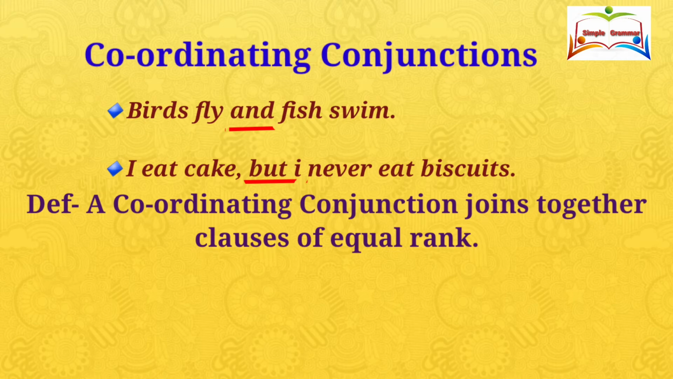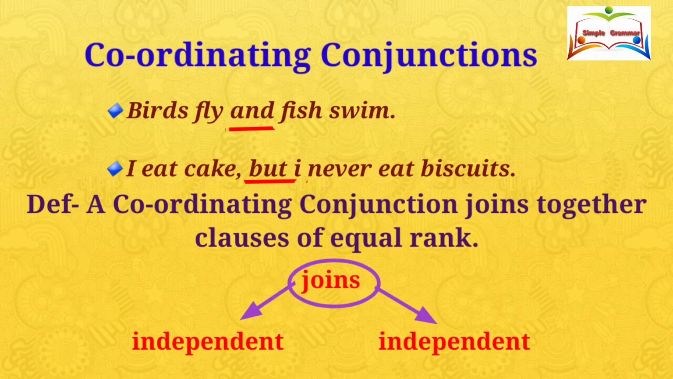Independent statement or independent clause means it can form a complete sentence standing alone, having a subject and predicate. Hence, the conjunction joining together two independent statements of equal rank are called coordinating conjunctions. Coordinating means equal rank.